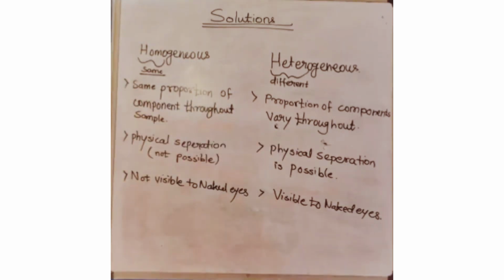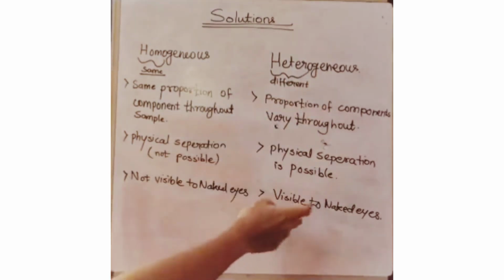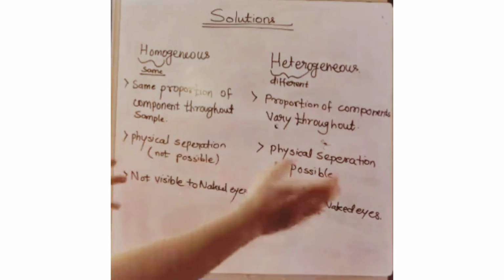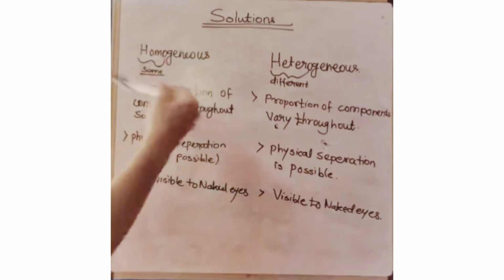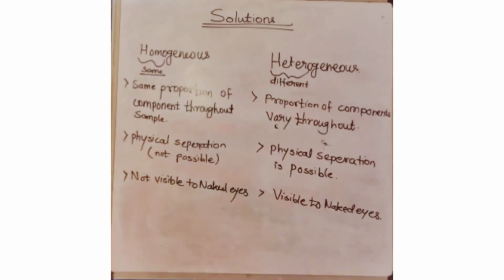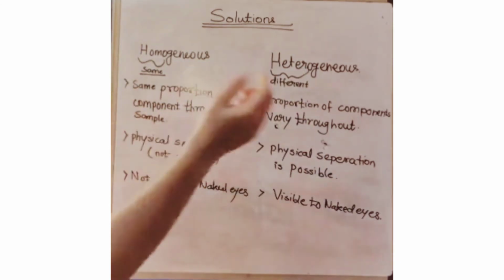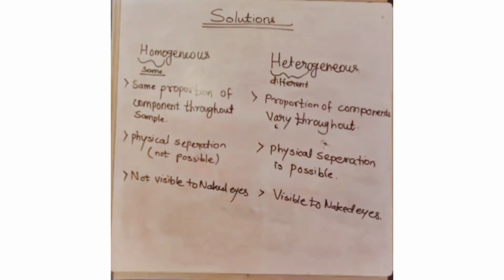So in a glass of water, I can see the chalk powder going down and floating on the surface of the water. So it is possible in a heterogeneous structure, that is, we can visibly see the particles, but in a homogeneous it is not possible. So write down these points, what is homo and hetero. I hope you have understood the exact difference in the meaning of homogeneous and heterogeneous. Okay, so write it down fast.